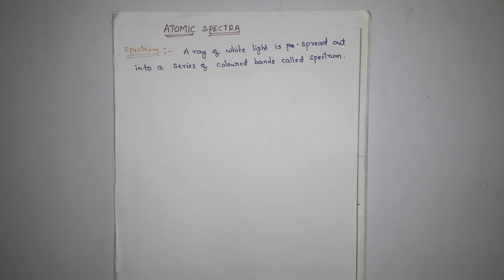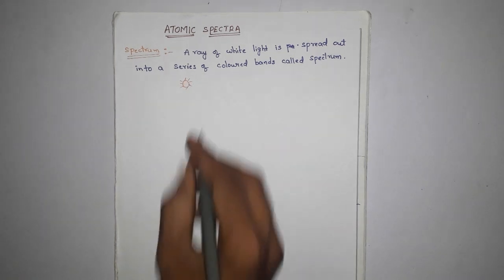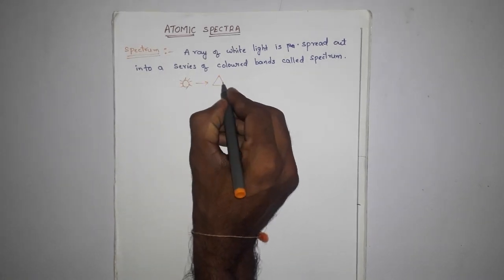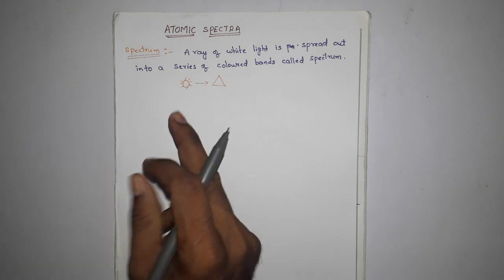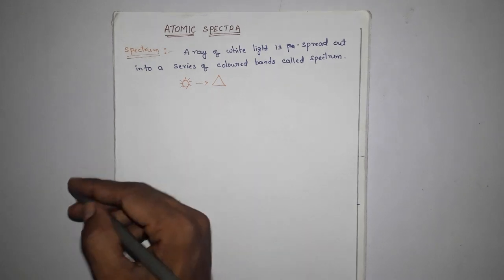It is observed that when a ray of white light is passed through a prism, the wave with shorter wavelength bends more than the one with a longer wavelength, since ordinary white light consists of waves with all the wavelengths in the visible range. When a ray of white light passes through a prism, the wave with shorter wavelength bends more than the one with longer wavelength.